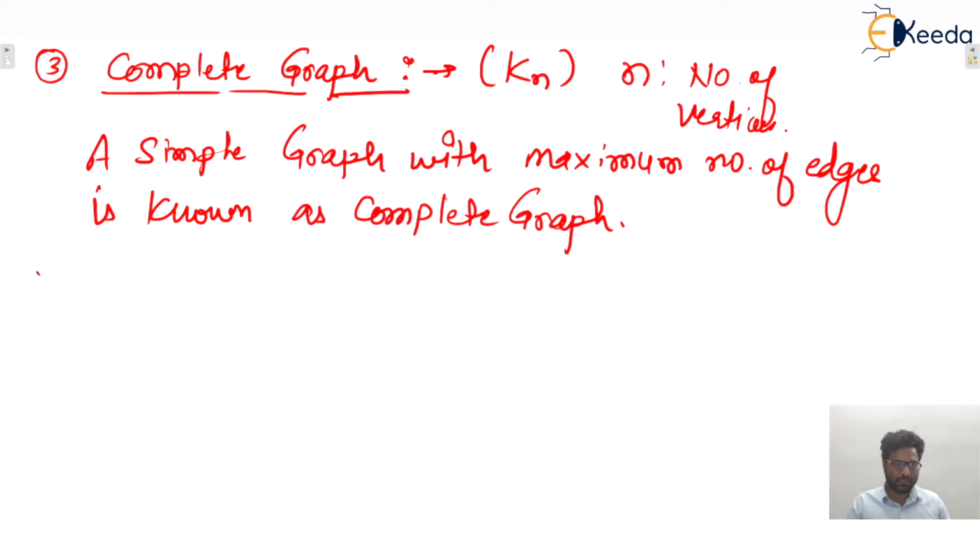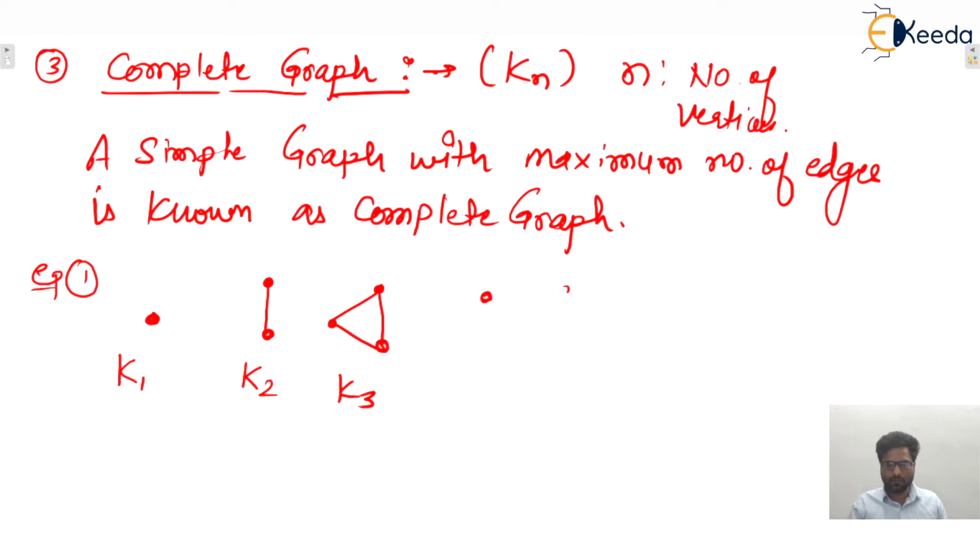Let's say, first example, with one vertex no edge is possible because the graph must be simple, so no self loop is allowed. So with one vertex in a simple graph, the number of edges will be how many? 0. So this one is known as K1, because one vertex is there. With two vertices, the maximum number of edges possible is 1 in a simple graph, and that is known as K2. In K3, yes, this one will be K3.